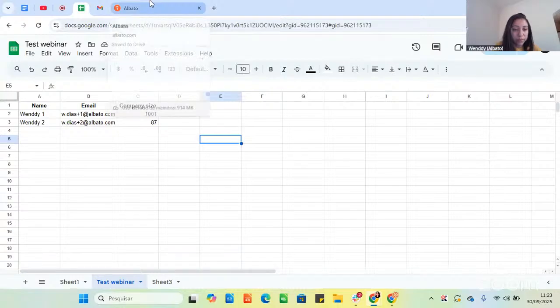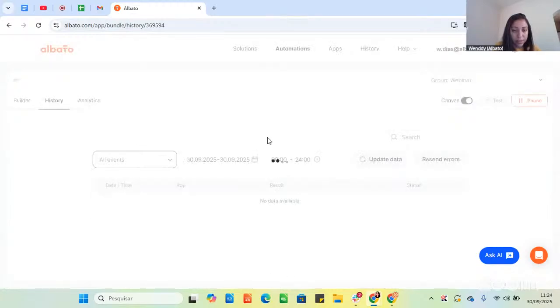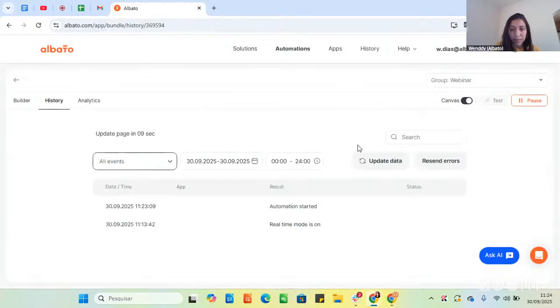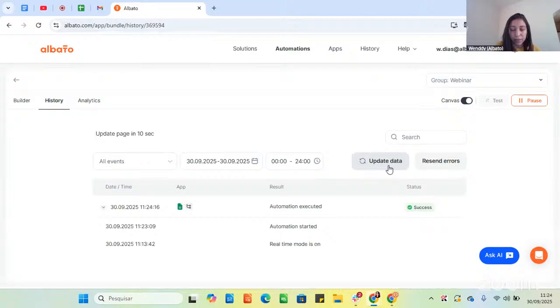So here we will wait a little bit because it's an API automation. So it will be updated according to the minimum time indicated in your own plan. So we can keep updating the data here, and it will appear for us. It might take around 5 minutes.